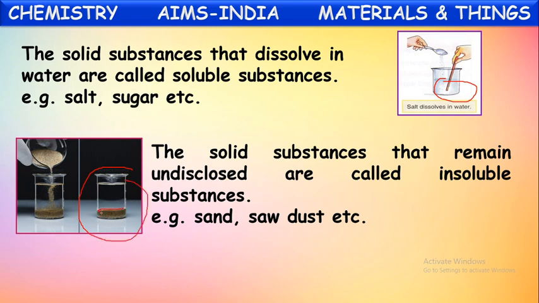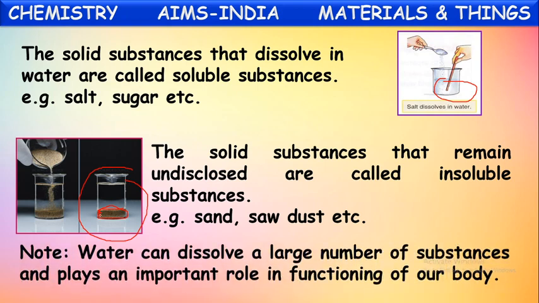It settles down. It won't dissolve into water. It can be seen clearly. It is not mixing with the water. That we say is an insoluble substance. So materials can be sorted based upon solubility into two types: soluble and insoluble substances. In solids also, these two kinds are there.